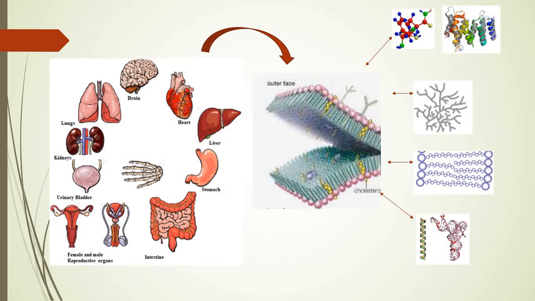Now the organic substances which play an important role in construction of the cell are the protein molecules. Here the pictorial representation of proteins is shown. Also there is involvement of different types of carbohydrates, lipid molecules and nucleic acids. So altogether we can say that proteins, carbohydrates, lipids as well as nucleic acids form an entity of the cell, and this entity enables the cell to perform its function at cellular level, right?